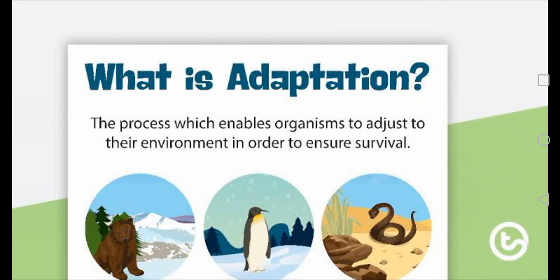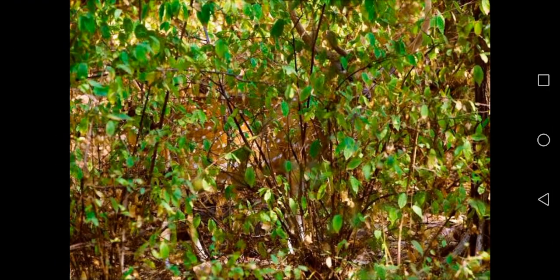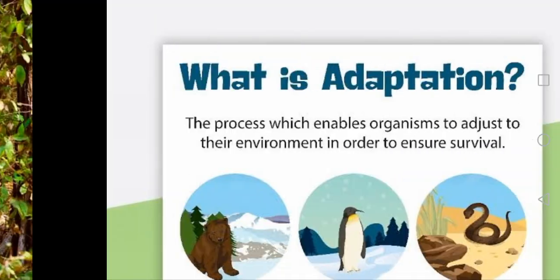Now adaptation, I told you, is the process which enables organisms to adjust to their environment in order to ensure survival. That means they are able to survive there. They adjust themselves with the surroundings. See, this is the polar bear. It adjusts in the polar region, the cold climate. The penguin also. And in the desert, see, there's a snake. It adjusts itself with the surrounding over there. This is adaptation.